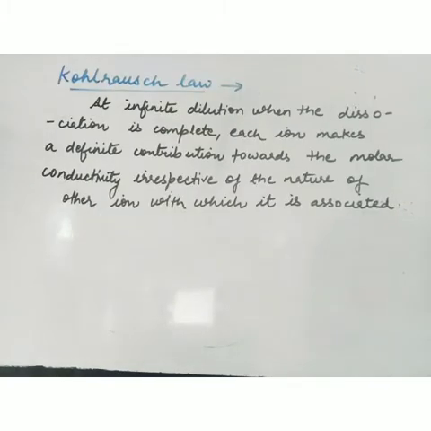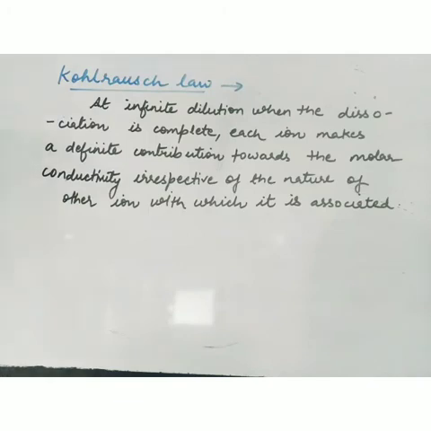Now we have to discuss Kohlrausch law, because if we want to determine lambda m naught for weak electrolytes, we must know Kohlrausch law. What is Kohlrausch law? It is also known as the law of independent migration of ions. So at infinite dilution, when the dissociation is complete, each ion makes a definite contribution towards the molar conductivity irrespective of the nature of the other ion with which it is associated. This is the statement of Kohlrausch law.